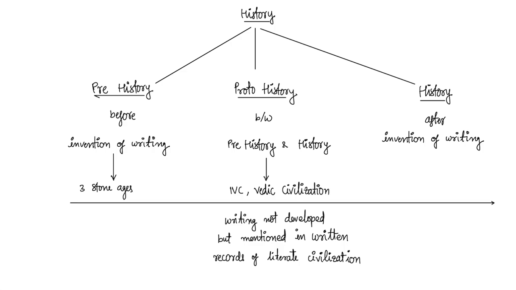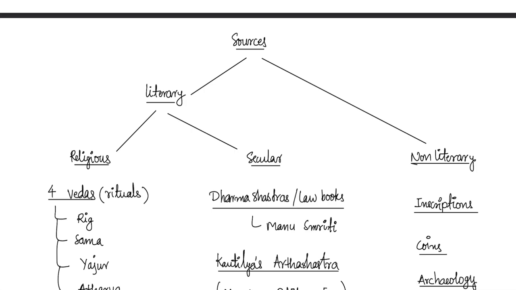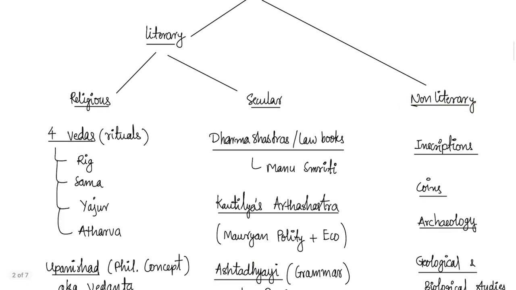The separation of these phases is a bit confusing because we don't know the exact date of invention of the writing. Sources of history. Our knowledge of history comes from two main types of sources: literary sources and non literary sources. Literary sources divided into religious texts and secular texts.